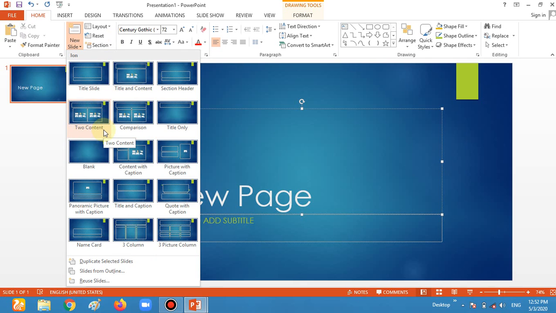There is a slide layout name. The first one is title slide, title and content, section header, two content, comparison, title only, blank page, content with caption, picture with caption, and there are some more also given here.